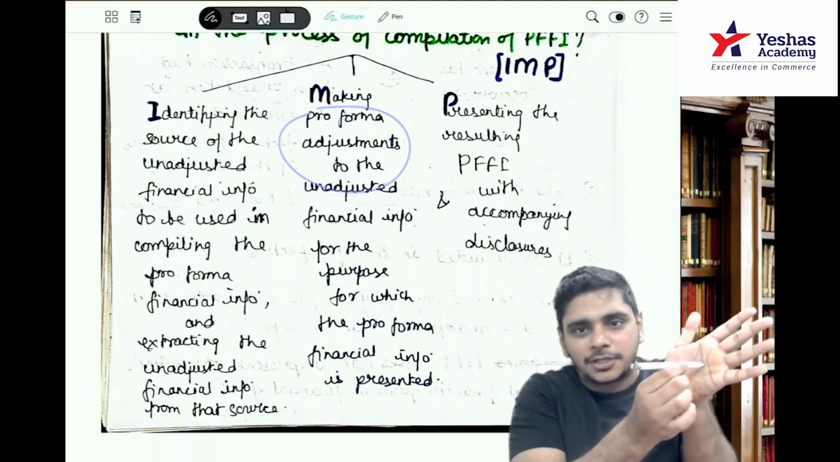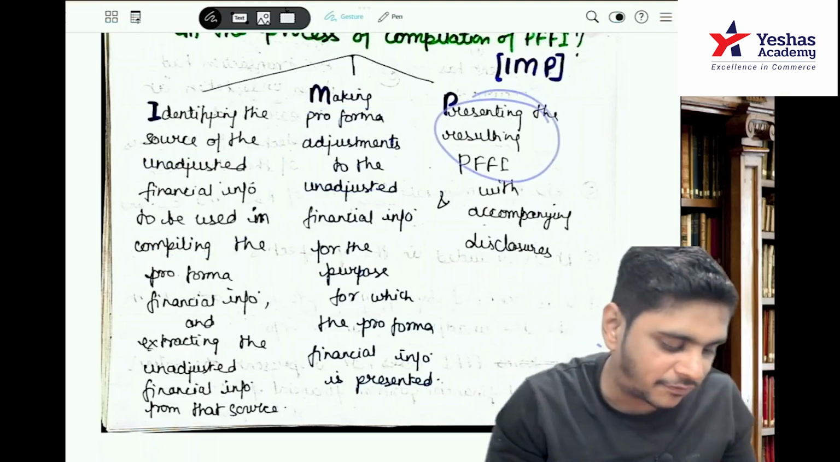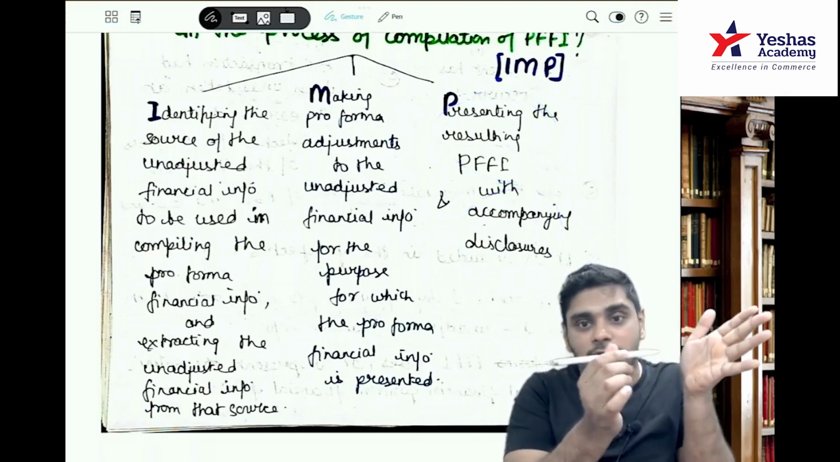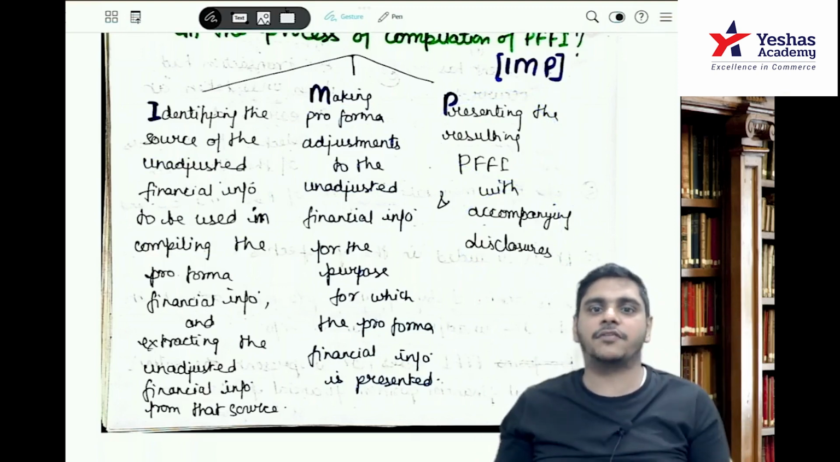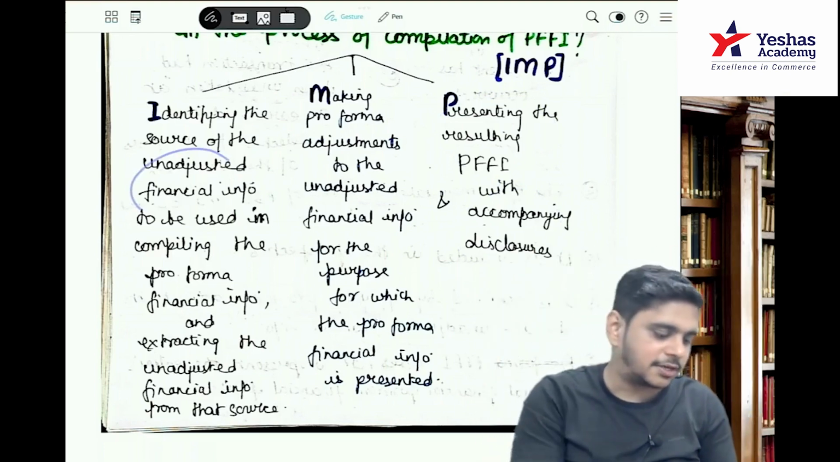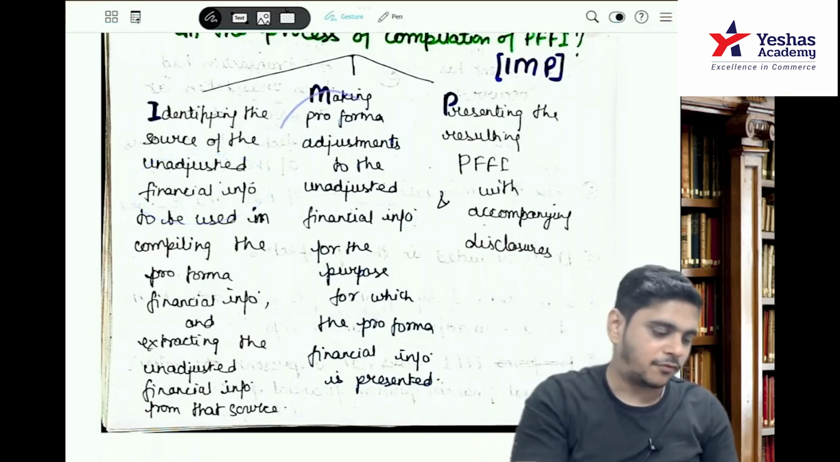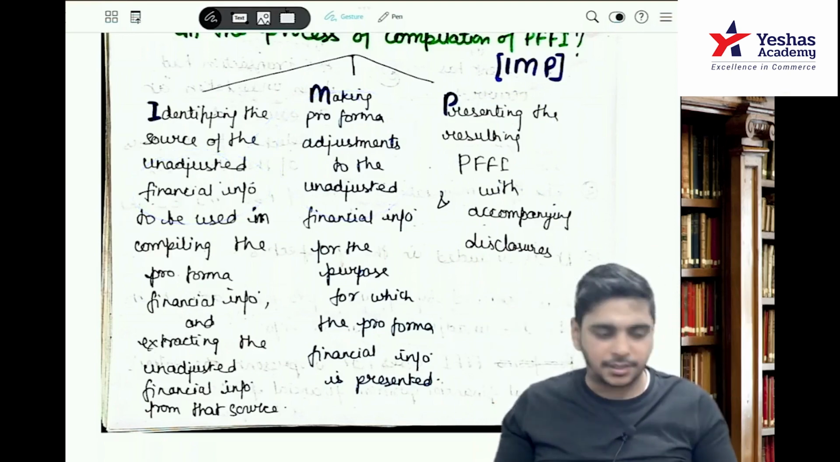Now when the darts reach the target, it looks nice. You present the resulting PFFI with accompanying disclosures. So first identify the board, which is the unadjusted financial information. Then identify the darts, make pro forma adjustments. Third, present the resulting PFFI with accompanying disclosures.